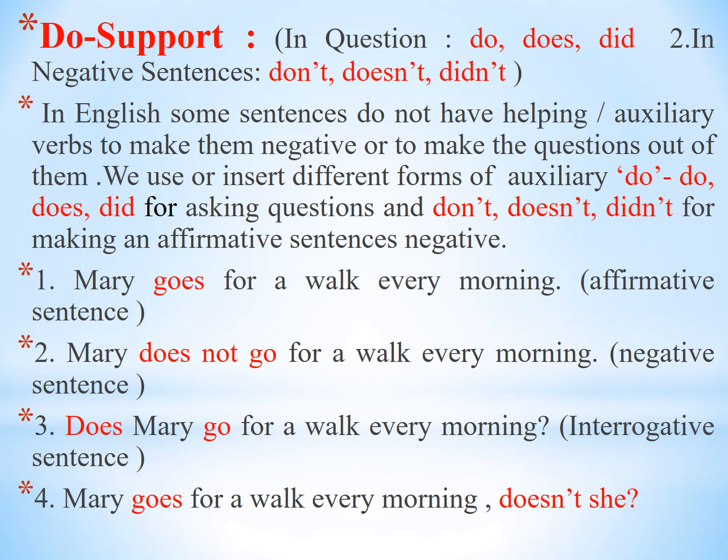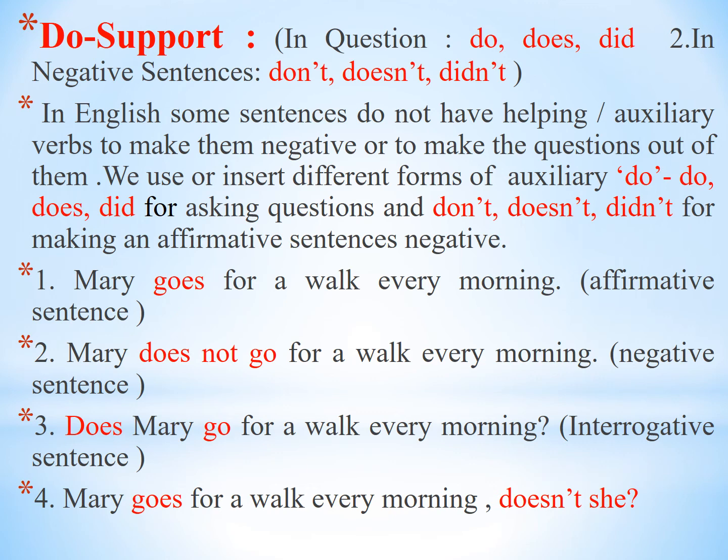While making the question tag, after the statement we have to give a comma, and then does, the helping verb, and then we add n apostrophe t, meaning not. Doesn't she? Mary is the subject, and for Mary, a female, we have to use the pronoun she.